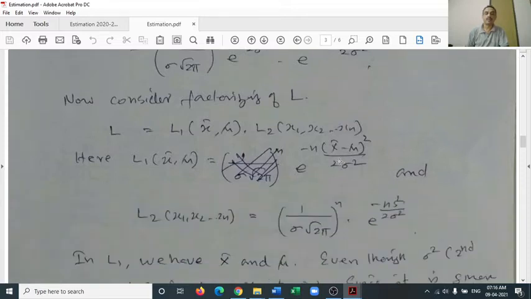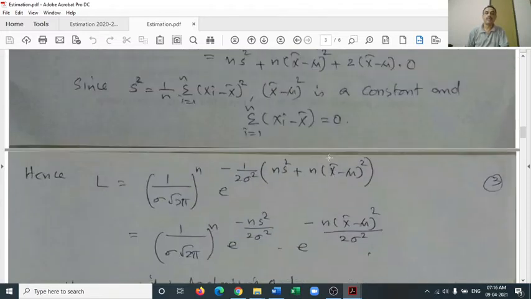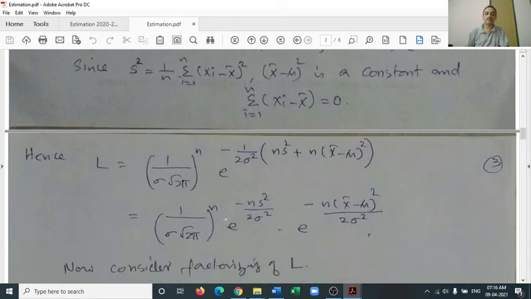That's one way. But we see that when we take all these terms as L1, we have sigma, okay, it is admissible, root 2 pi, no problem, because it is a constant, n S square by 2 sigma square, here also no problem. But you can see that even mu will not cause any trouble, because you can consider the second parameter mu as a constant since it is given. So who is the infiltrator here?